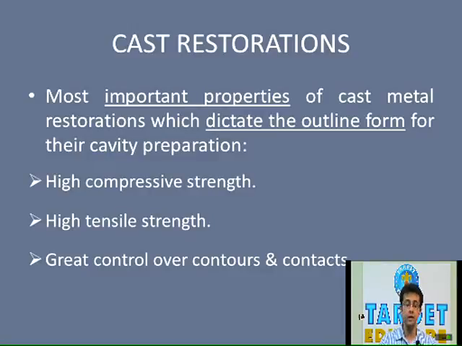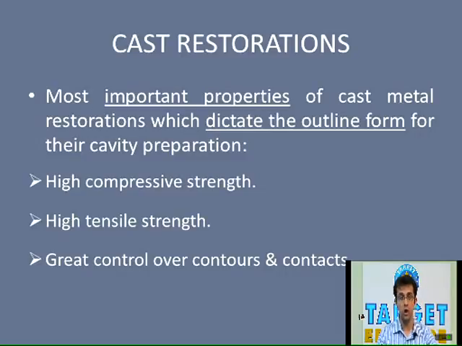Inlay restorations are mainly used when there is extensive proximal caries, that is, when the proximal lesion is very extensive, extending from one line angle of the tooth to the other line angle. In such cases, it is not possible to use amalgam.